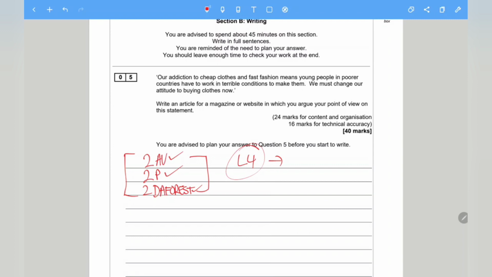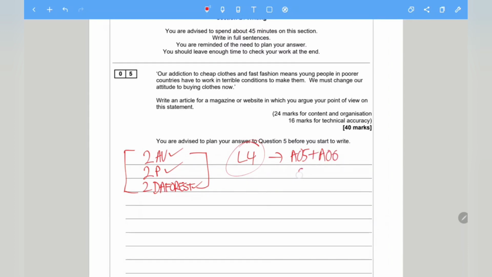Why is this effective? First of all, because AO5 and AO6 mention for level 4, your answer must be compelling, convincing communication. So if you look at the mark scheme and at what's mentioned here, they go hand in hand. If you can use it together, concisely and accurately, then for sure you will be able to achieve the top bands. Okay, so upper level 4.